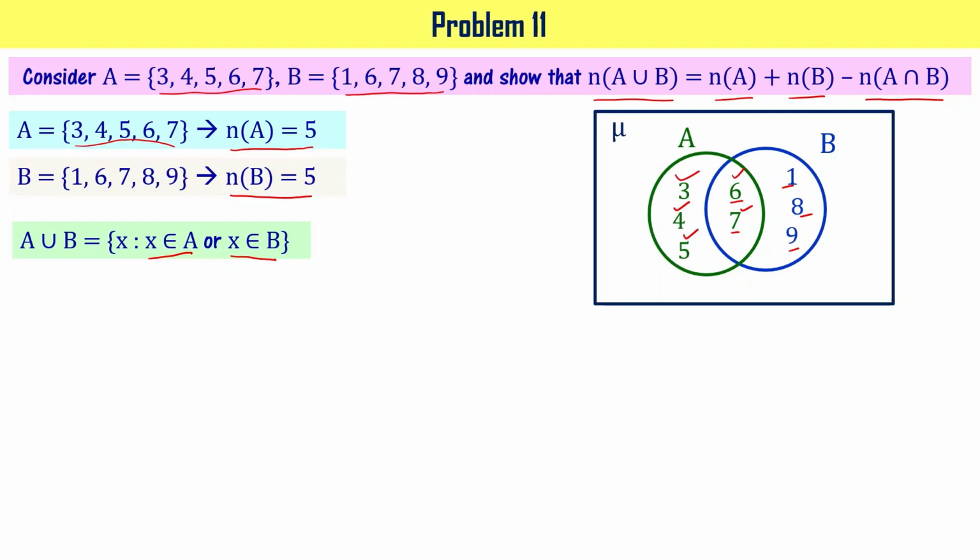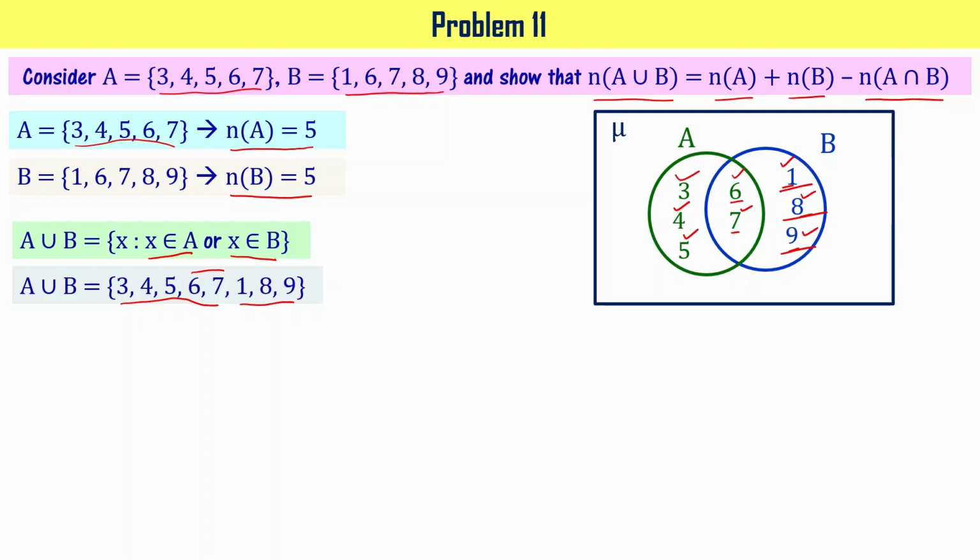Or X belonging to B, that is 1, 8, and 9, because 3, 4, 5, 6, 7 are part of A, and the remaining elements of B, when you exclude 6 and 7, are 1, 8, and 9, right? So A union B can now be written as 3, 4, 5, 6, 7. These are from A, and 1, 8, 9 from B. 6, 7 is common for both, but we include only once.